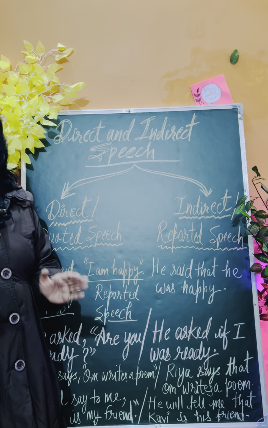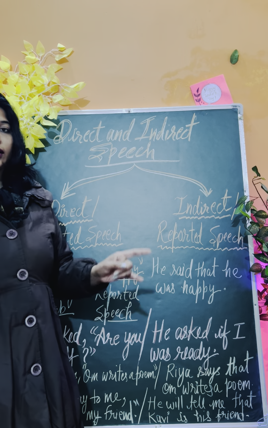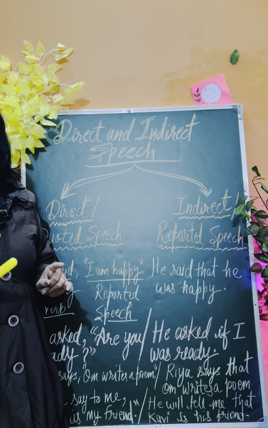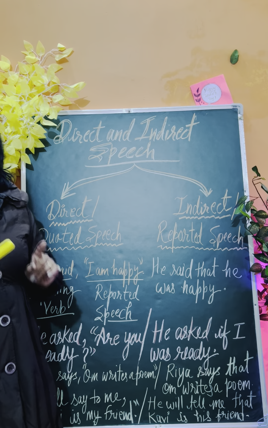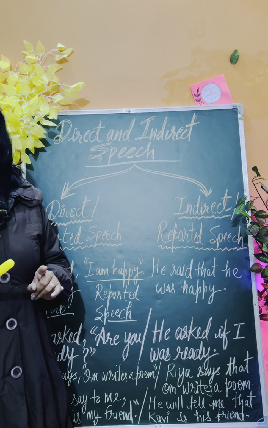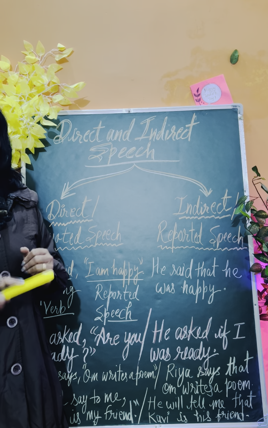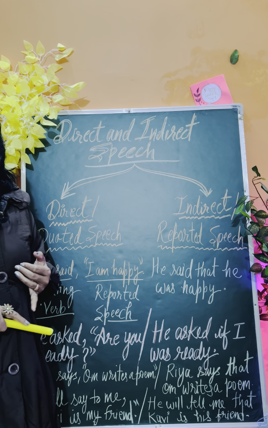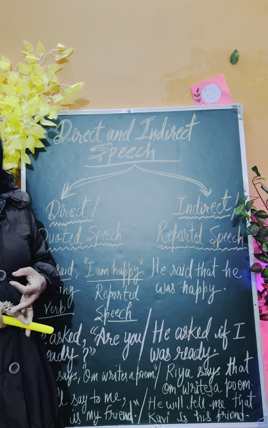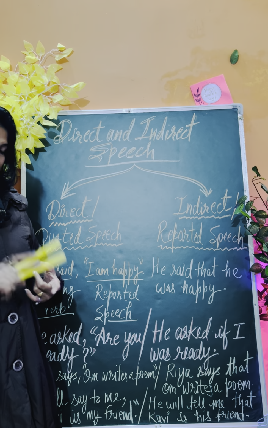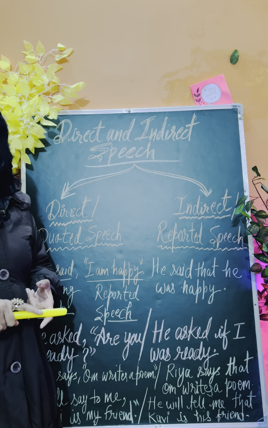One thing you need to be very clear about: if you want to study direct and indirect speech, then your concept of tenses should be very clear. And your types of sentences, declarative, interrogative, imperative and exclamatory, all these should be very clear.